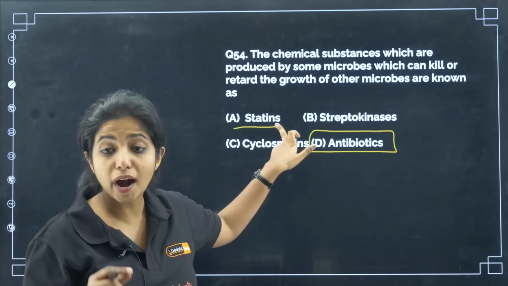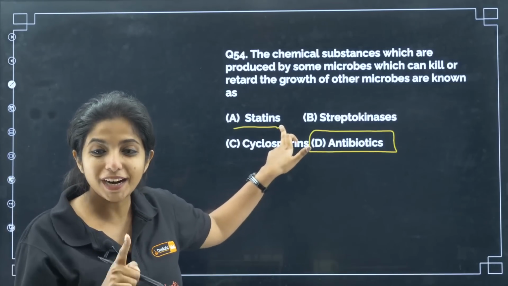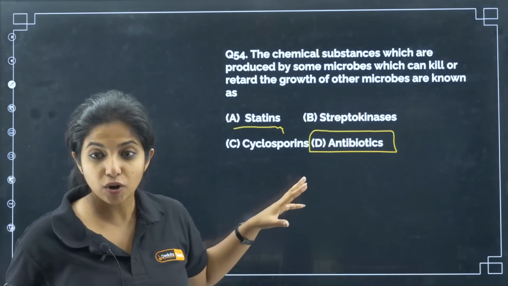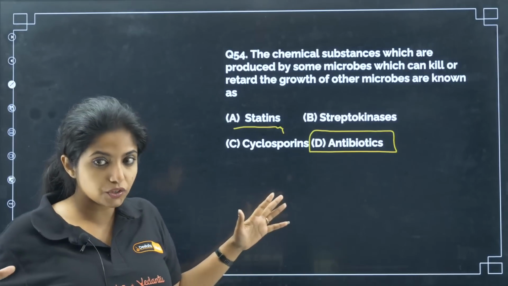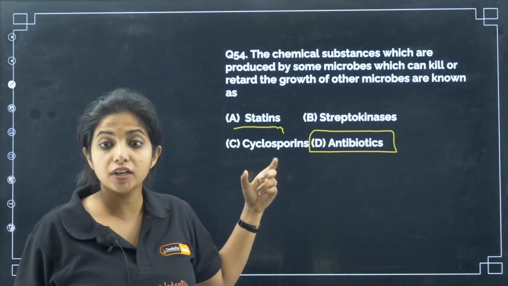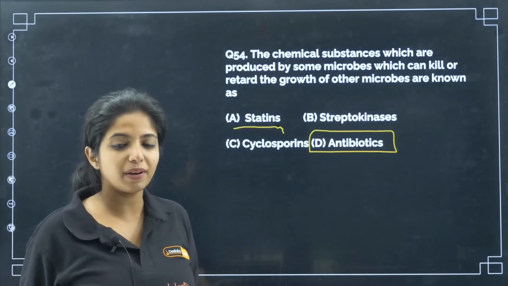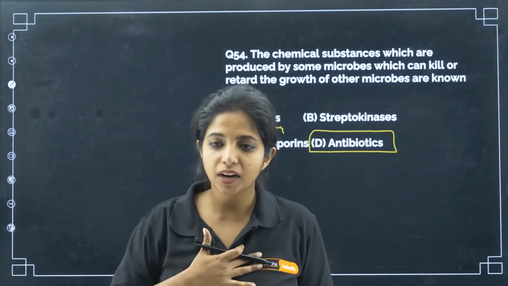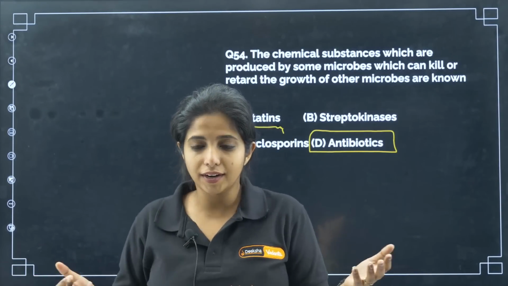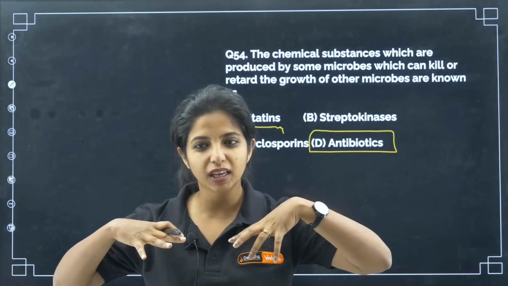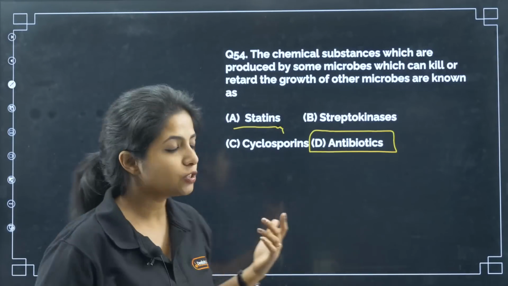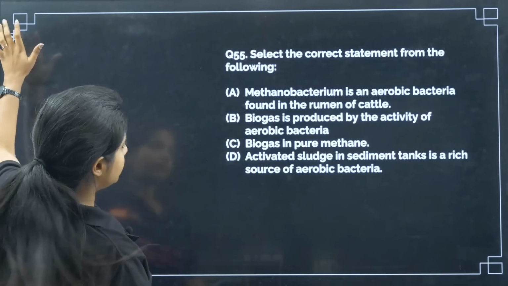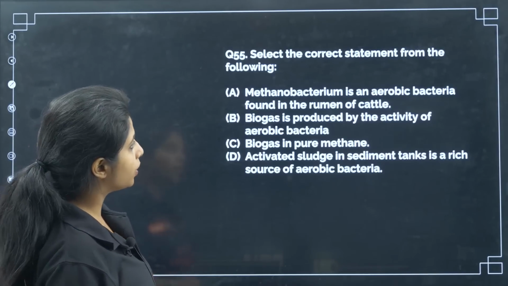Statin is a blood cholesterol lowering agent. Write it somewhere. Streptokinase is a clot buster. It breaks down the clot. Kinase, something it is going to cleave. Cyclosporin A, my dear children, is an immunosuppressive agent. For example, I get a graft, a kidney from another human being. Now, my body will react to it because it's foreign. So, to make my immune system a bit suppressed, I give immunosuppression. So cyclosporin acts as an immunosuppressant. The answer is antibiotic. Cool? Next, select the correct statement from the following.